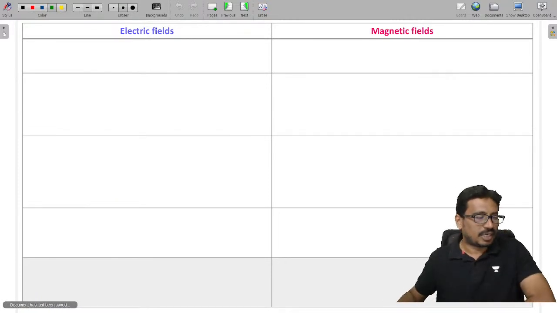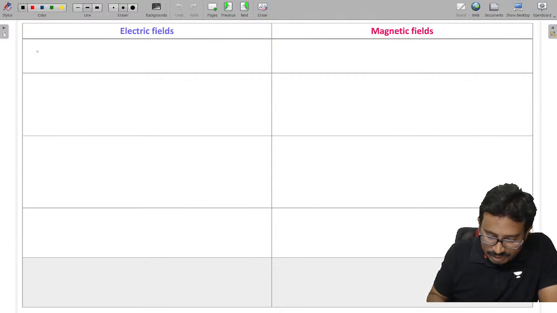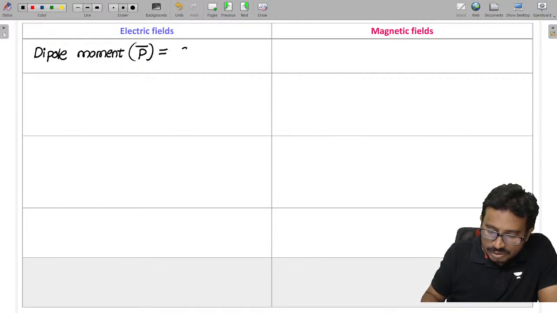In the electric field, we have a term called the dipole moment. Dipole moment P bar is given as charge into distance of separation, Q into d.